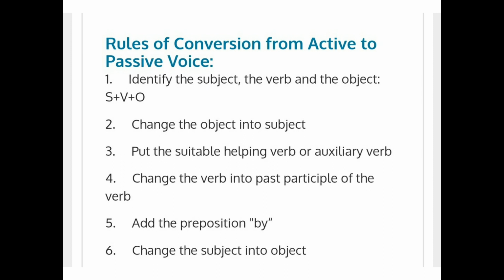Then we have to put the suitable helping verb or auxiliary verb according to the tenses. Then we have to change the verb into past participle form of the verb, that is verb third form. And then we have to add the preposition by. And at last we have to change the subject into object. Means the subject of the verb in the active voice becomes the object of the verb in the passive voice.